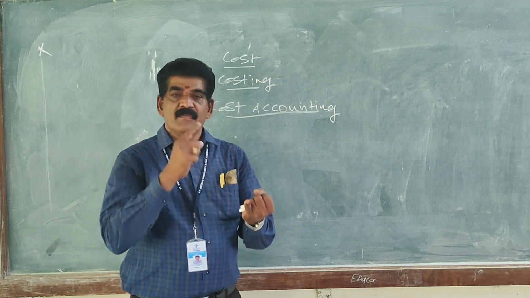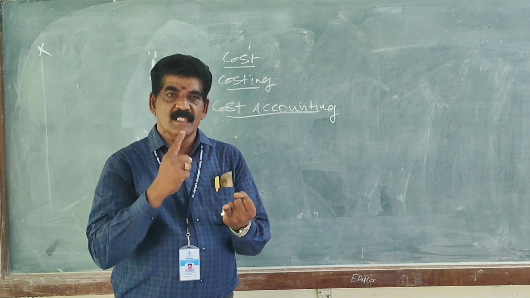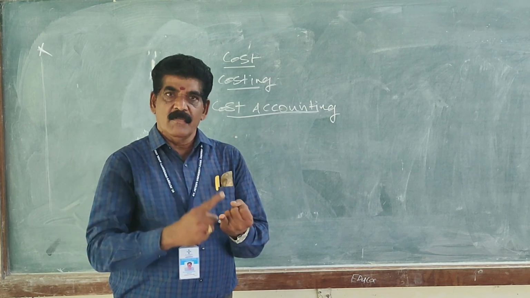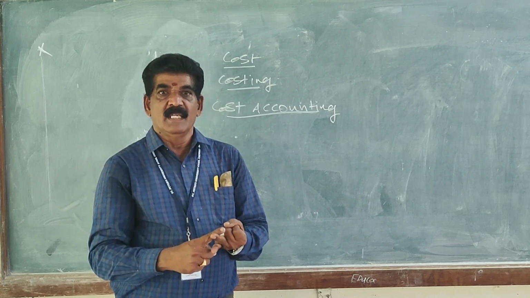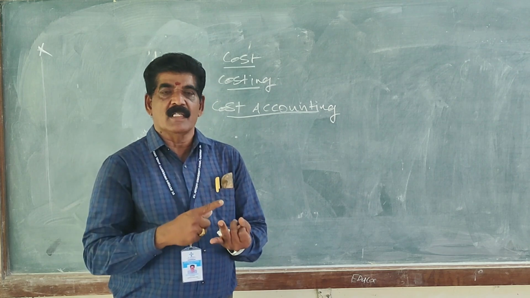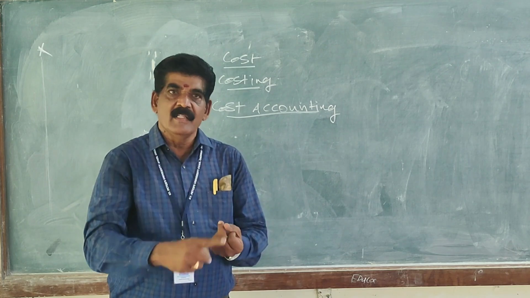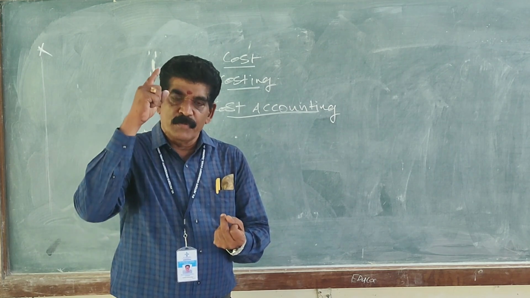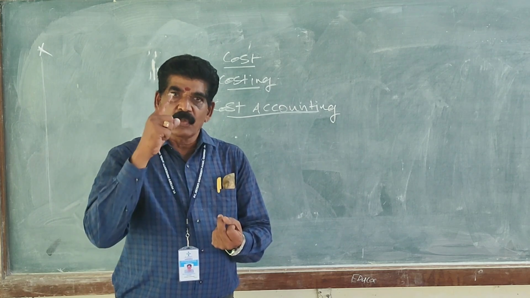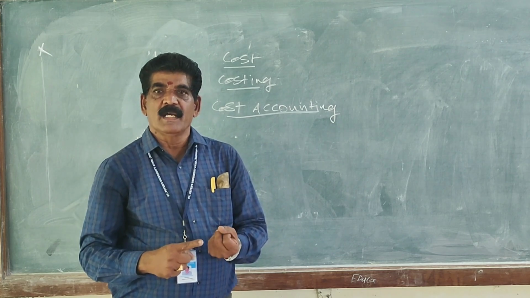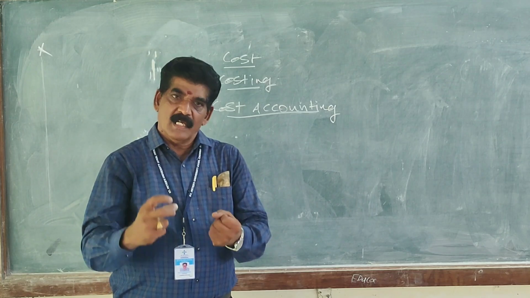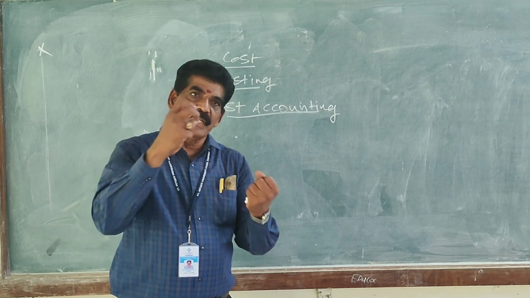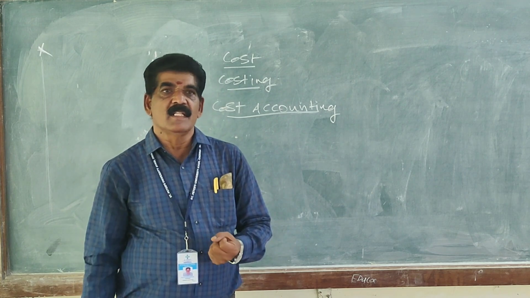In cost accounting, there are several rules, principles and techniques available that will be implemented in the business. The purpose of implementation is to find out the correct cost of production, to regulate the cost of production, to fix the correct selling price, and also to find out the correct profitability of the business. These are the objectives for which we are using costing principles and techniques in the business.